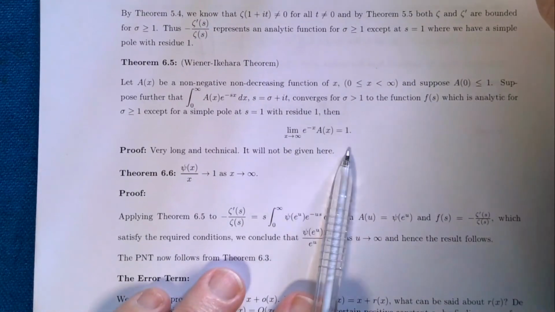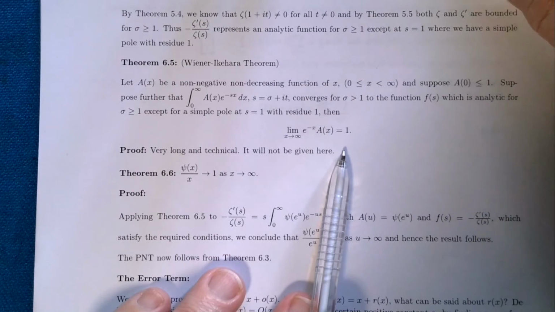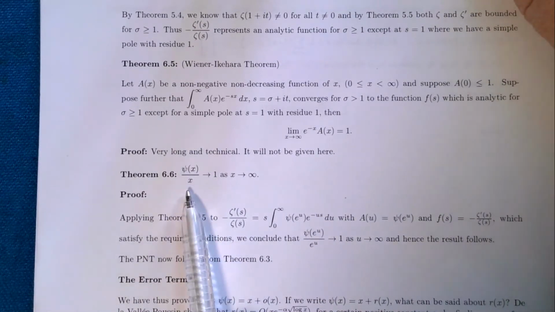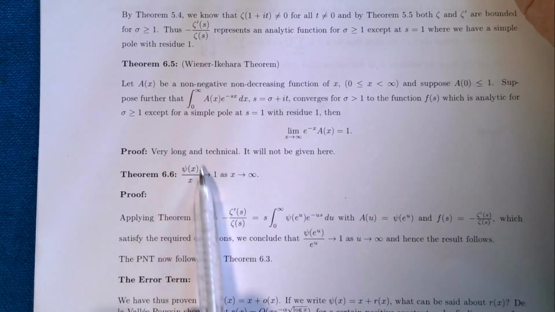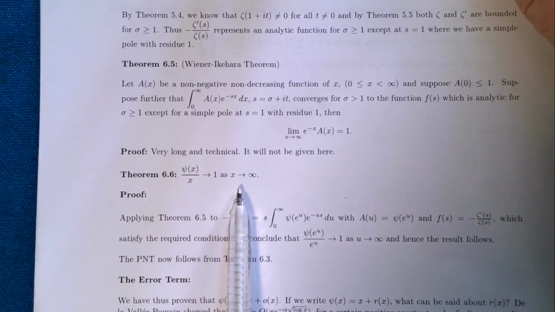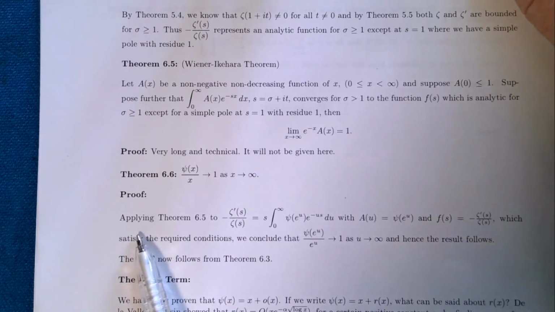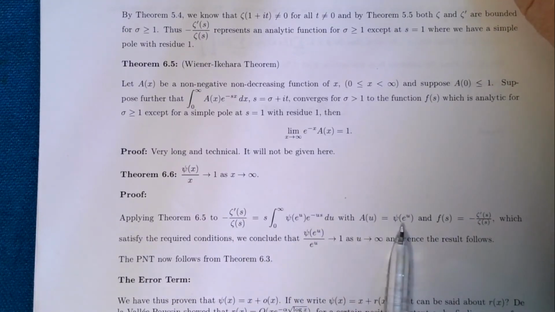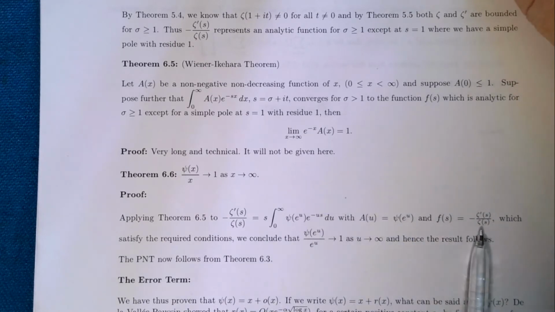You can find it in books on the subject. And now we can simply invoke that to prove the main result that we wanted, and that was psi(x)/x goes to 1 as x goes to infinity. So we apply theorem 6.5, the Wiener-Ikehara theorem, to this integral that we had above, where this time we're taking A(u) to be psi(e^u). F(s) is minus zeta dashed on zeta.